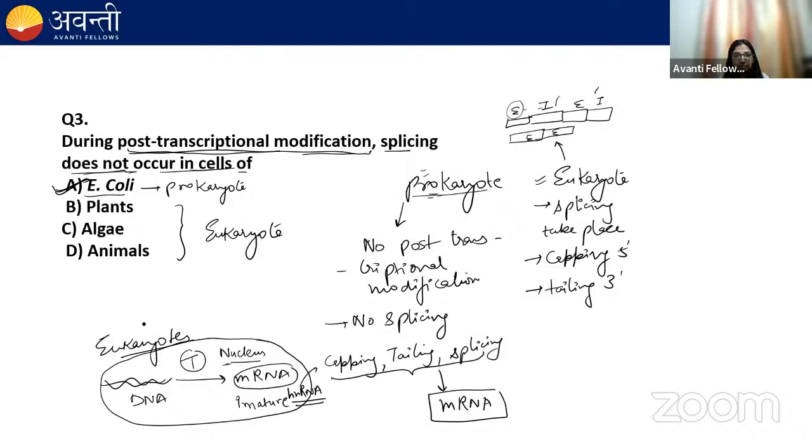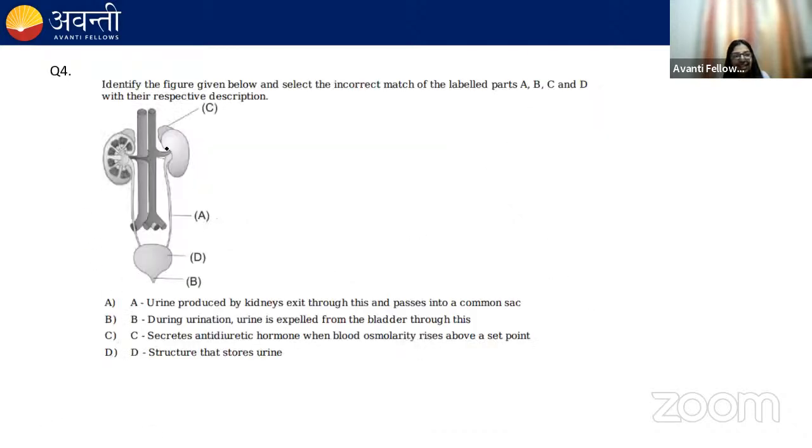Moving next, identify the figure given below and select the incorrect match of the label parts A, B, C, and D with their respective description. Okay, so this is a human excretory system, and they're asking you about A, B, C, D with their respective description. Option A is given, B is given, C is given, and D.